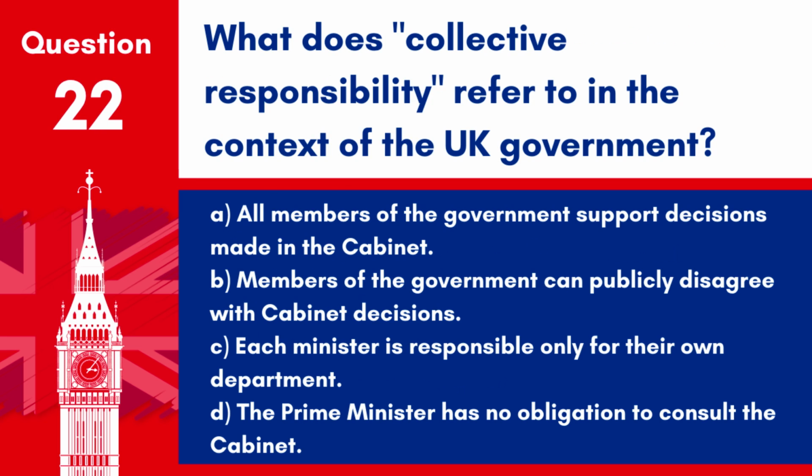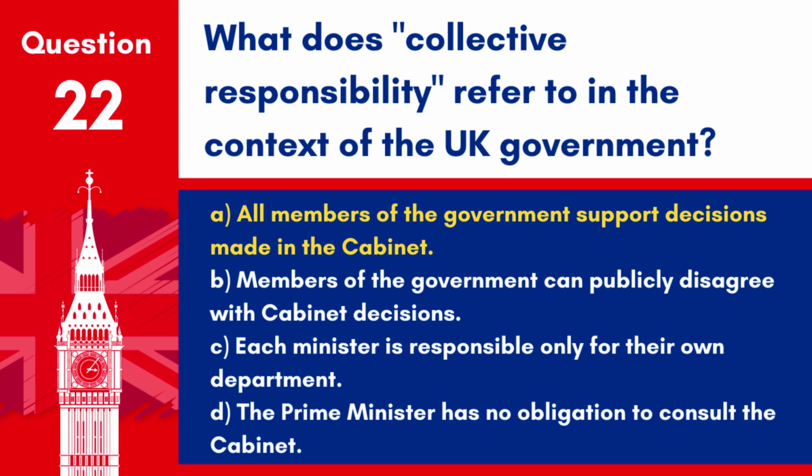Question 22. What does collective responsibility refer to in the context of the UK government? A. All members of the government support decisions made in the cabinet. B. Members of the government can publicly disagree with cabinet decisions. C. Each minister is responsible only for their own department. D. The Prime Minister has no obligation to consult the cabinet.